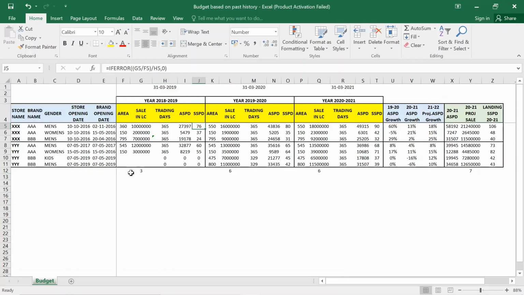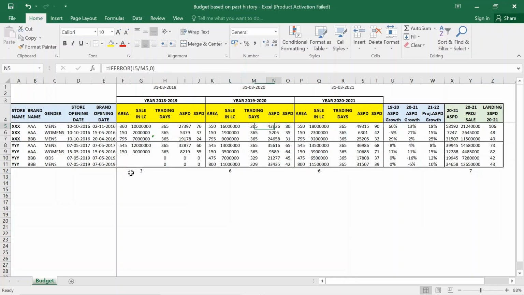Now if you see this store and this brand in year 19-20, the area has been increased. With the increase in area, you can see the sale also goes up. I'm saying it is a positive because the SSPD is not impacted. If you had traded low after increasing the area, your SSPD would have come down, but in this case your SSPD has gone up.